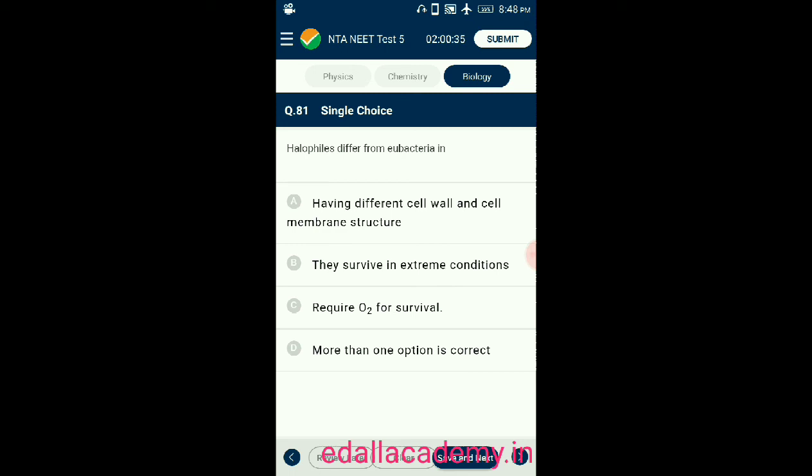Question number 81. Halophiles differ from eubacteria in option A having different cell wall and cell membrane structure, option B they survive in extreme condition, option C require oxygen for survival, option D more than one option is correct. The correct answer is more than one option is correct. So the correct option is D.